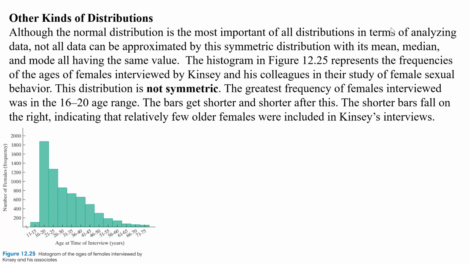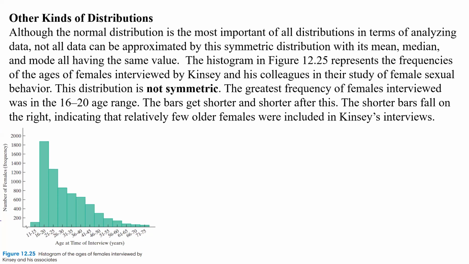All right, so we're going to finish up this section on other kinds of distributions. Although the normal distribution is the most important of all distributions in terms of analyzing data using our 68, 95, 99.7 rule, not all data can be approximated by this symmetric distribution with the mean, median, and mode all having the same value. Now, this histogram here, remember histograms are bar plots that are all touching, represents the frequency of the ages of females interviewed by Kinsey and his colleagues in their study of female sexual behavior.